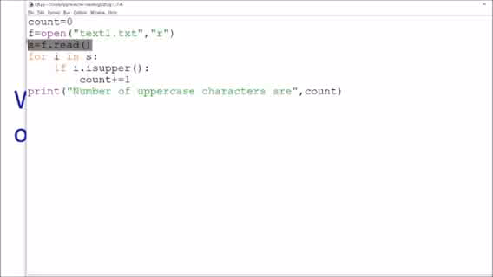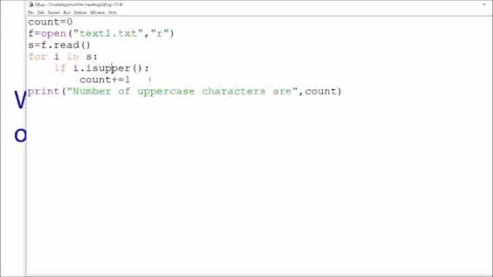So to access each and every character of a string, the command we will use is for i in s. It will access each and every character of the string. Now in this loop, i will have a new character from the file every time.